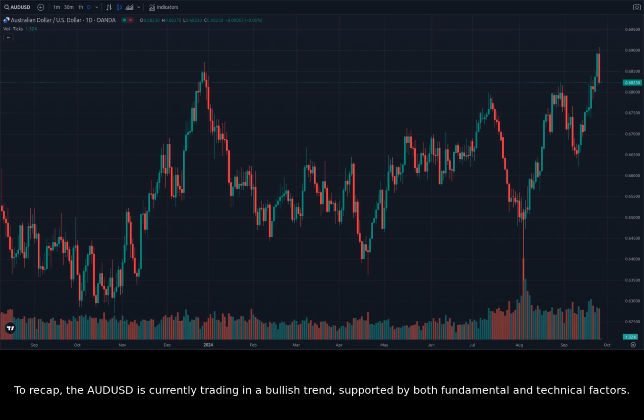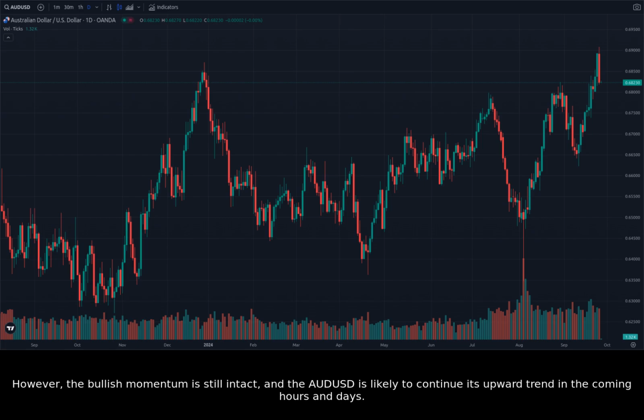To recap, the AUDUSD is currently trading in a bullish trend, supported by both fundamental and technical factors. The 0.6800 level has been broken, suggesting a strong potential for further gains in the long term. In the short term, the AUDUSD is consolidating around the 0.6850 level, which could lead to a slight correction. However, the bullish momentum is still intact, and the AUDUSD is likely to continue its upward trend in the coming